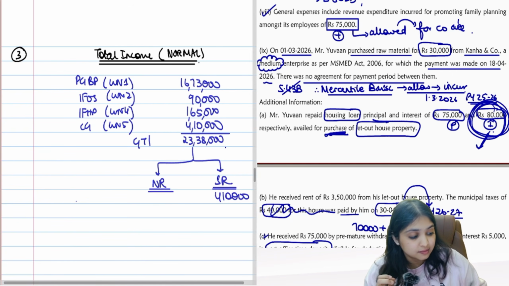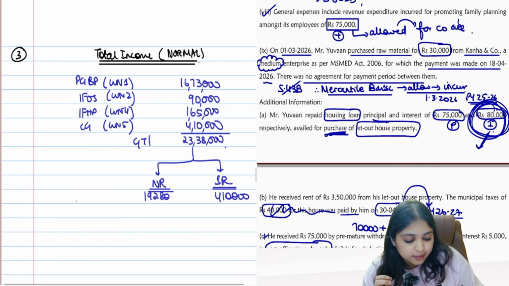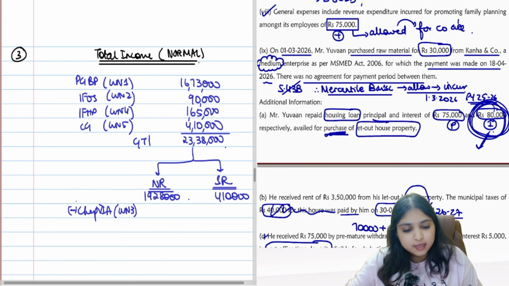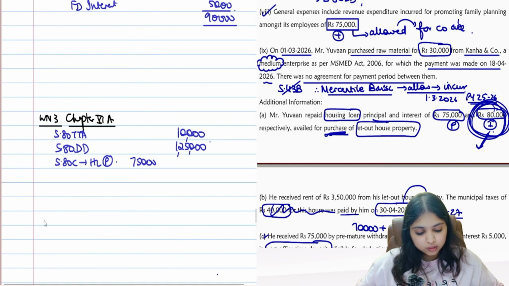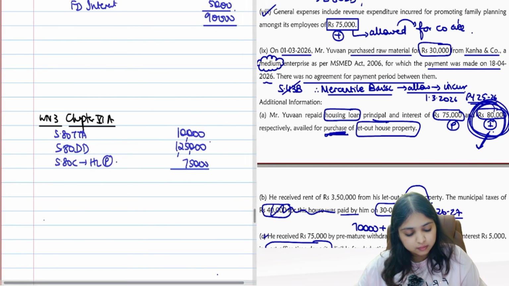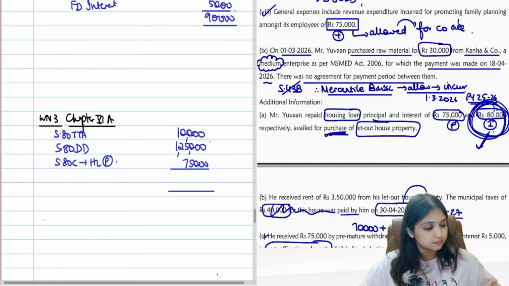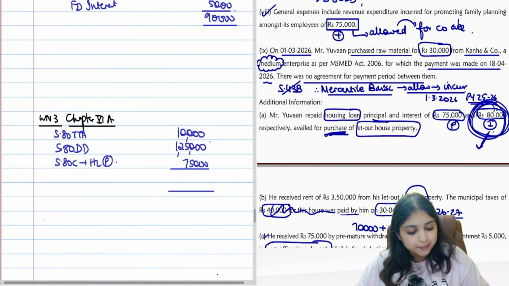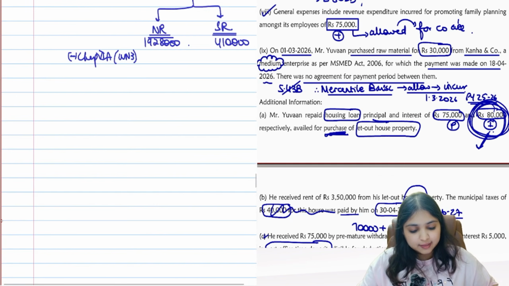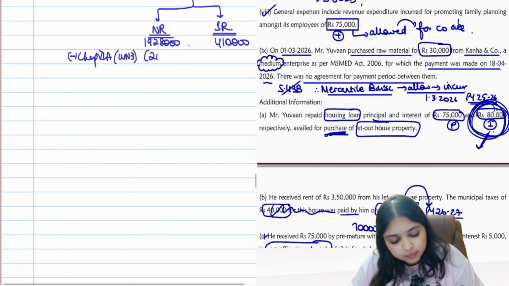So the balance 19,28,000 is my normal rate income. Chapter 6A. Give reference to working note number 3. Total chapter 6A is how much? I am getting 2,10,000 total chapter 6A. I'll subtract that only against normal rate income.